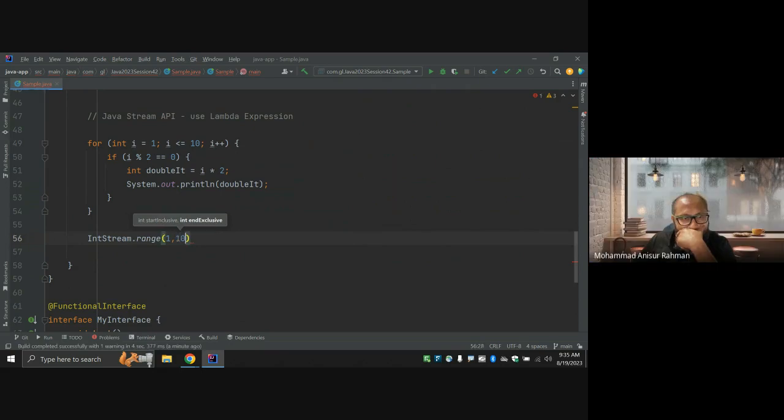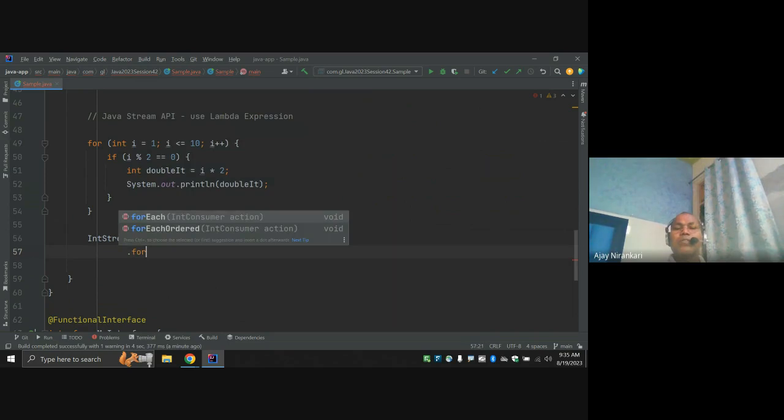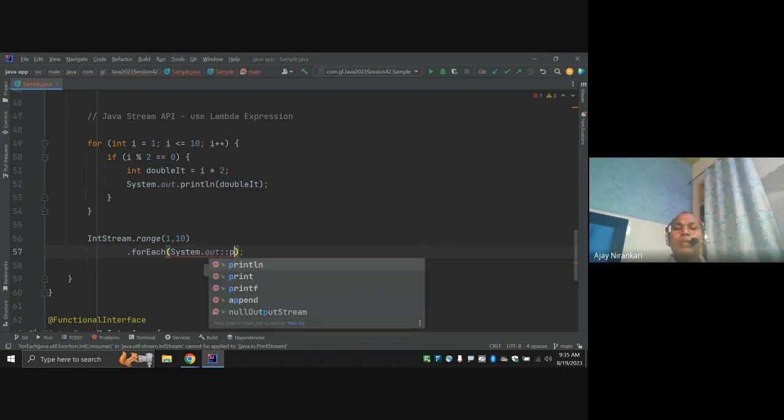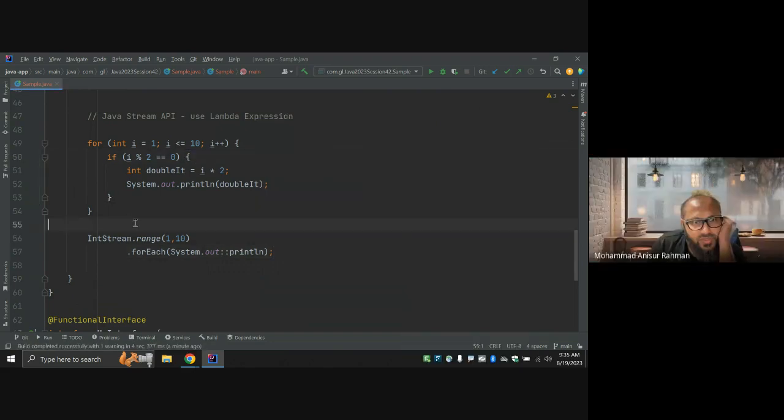And then I just want to print it. Just do forEach and whatever number you want to print, System.out.println. So using the Stream API, we print the first 10 numbers.